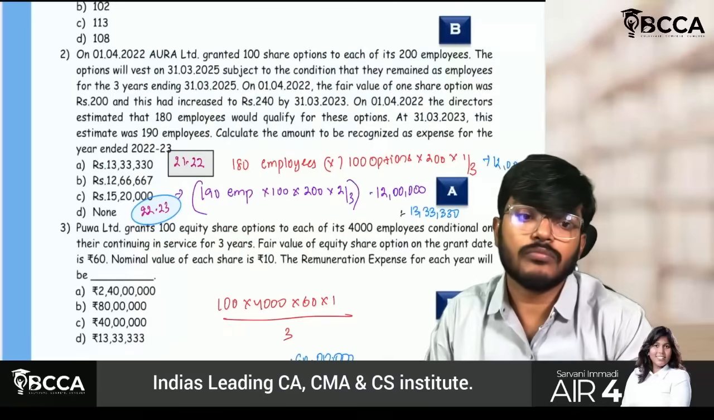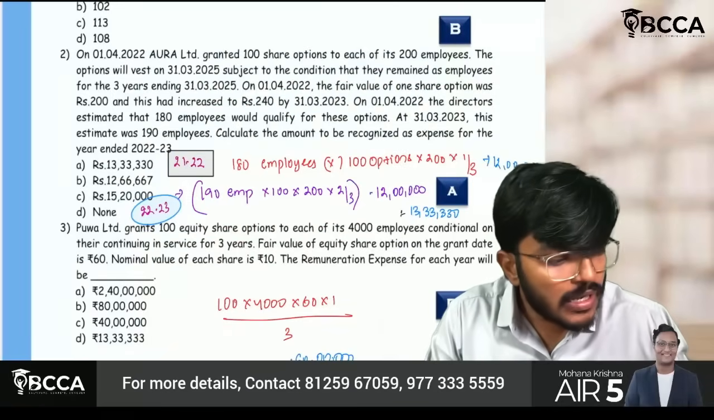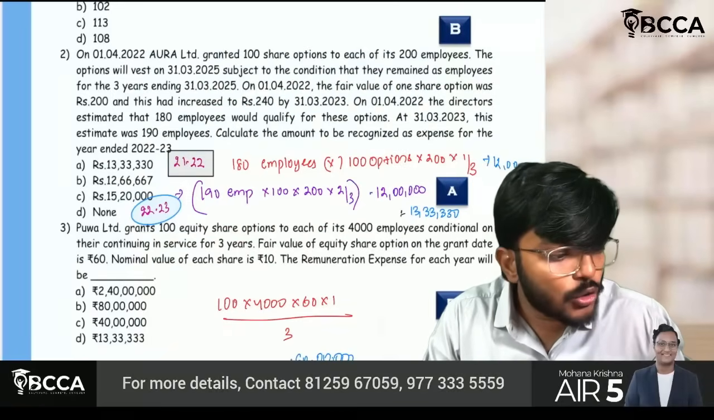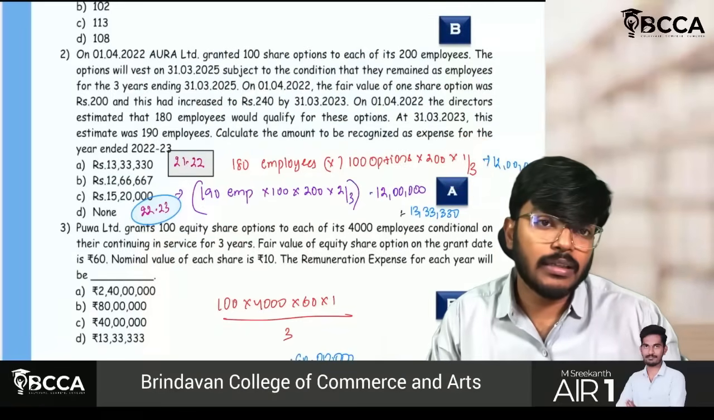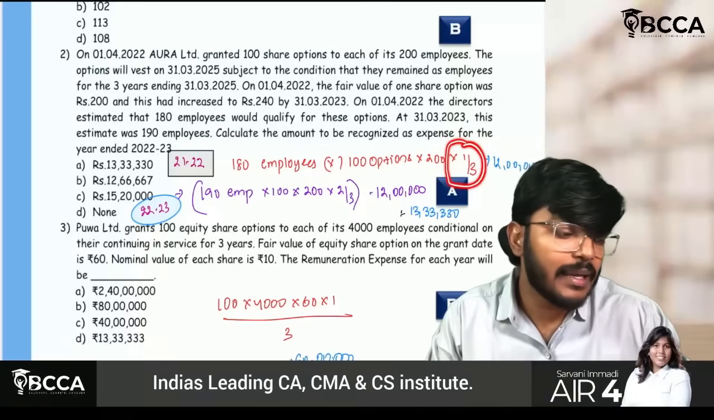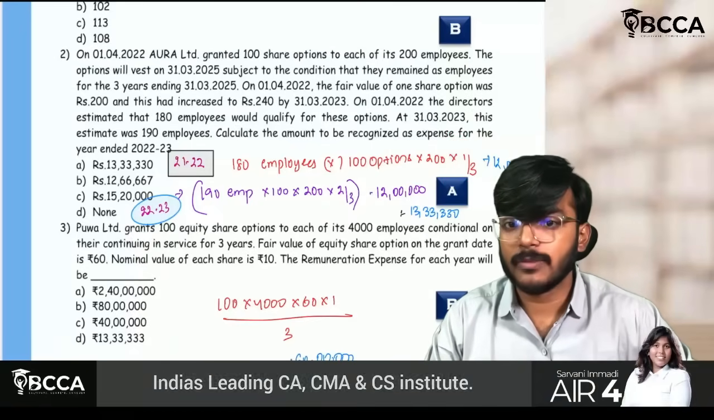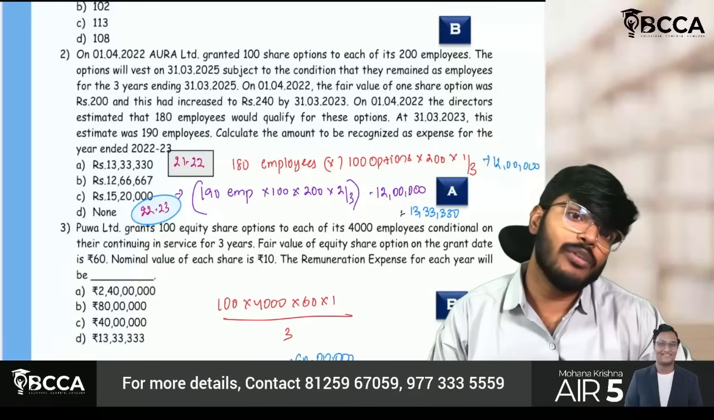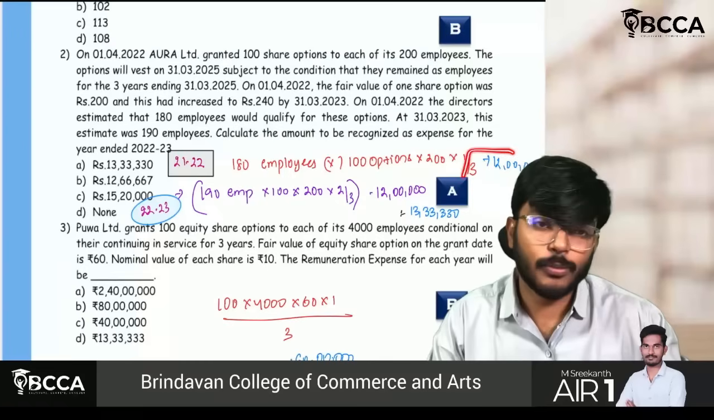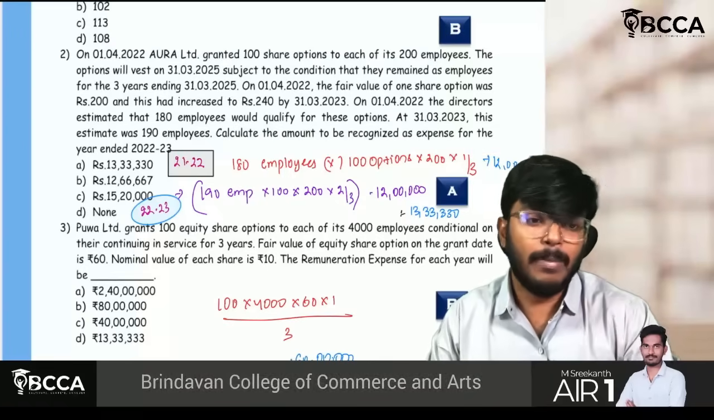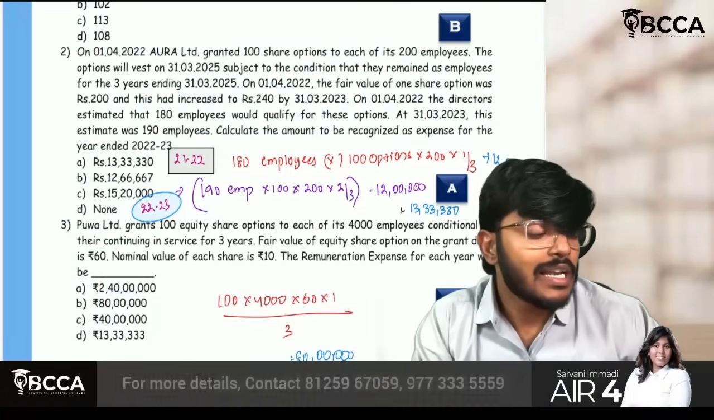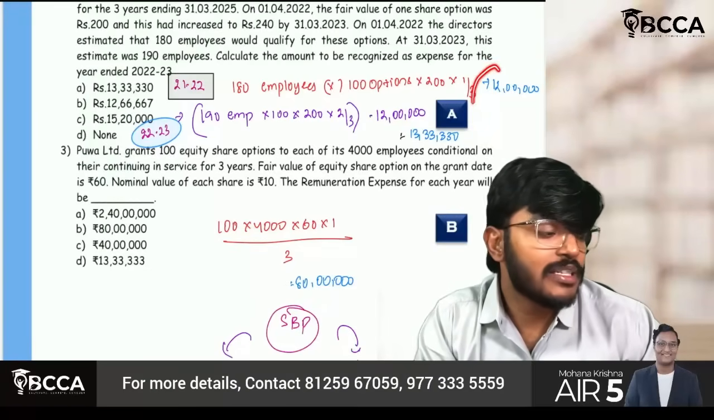Okay, so sir, see here though, 1 by 3 I have to take. If I take 1 by 3, the balance will be only 12 lakh rupees. Correct? Yes, sir. But last year I have booked 12 lakh rupees as expense.